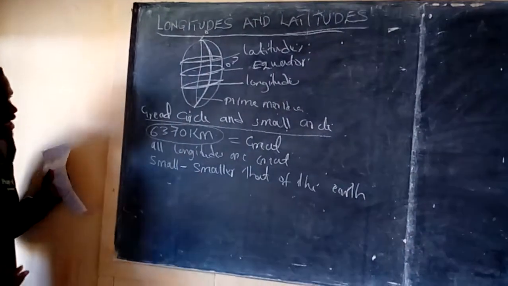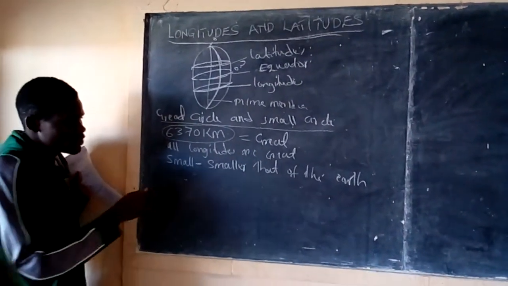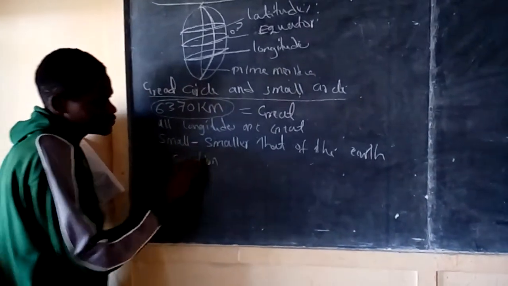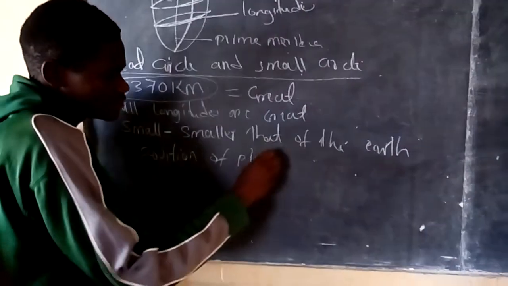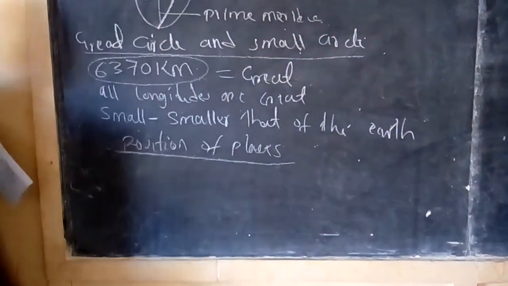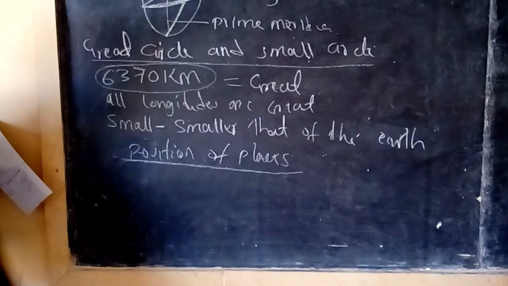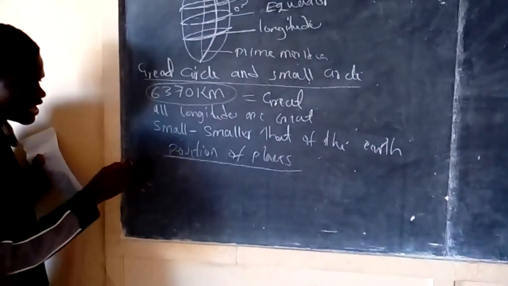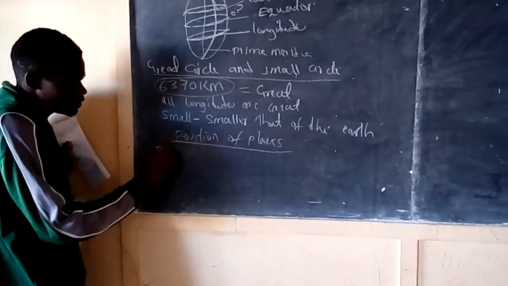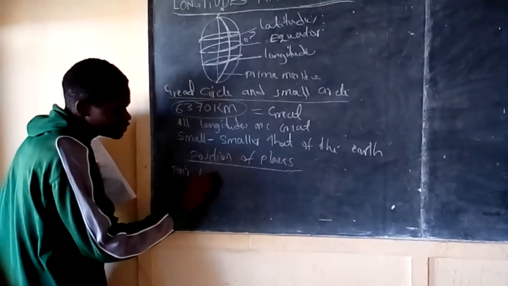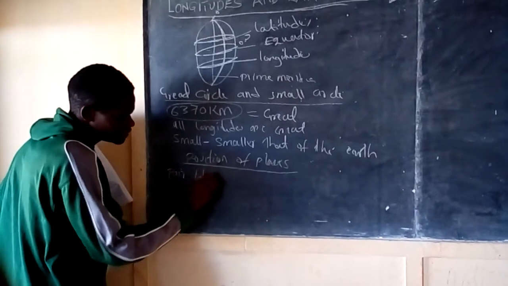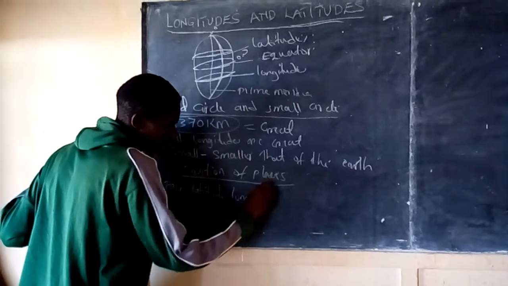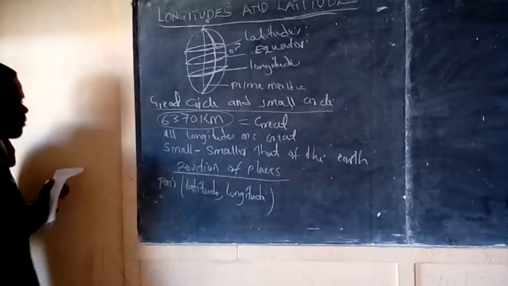Now, having discussed the great circle and the small circle, the next thing we want to discuss is the position of places on the Earth's surface. How do we get a position? Position on the Earth's surface is always given in a pair coordinate form of latitude, comma, longitude.